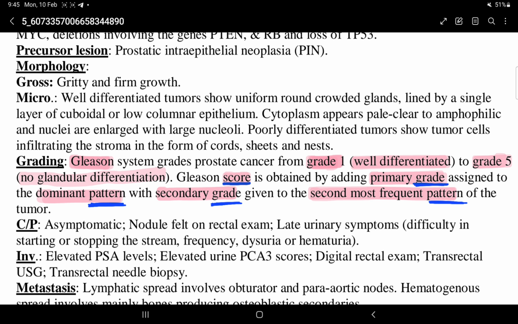Poorly differentiated tumors show tumor cells infiltrating the stroma in the form of cords, sheets and nests.